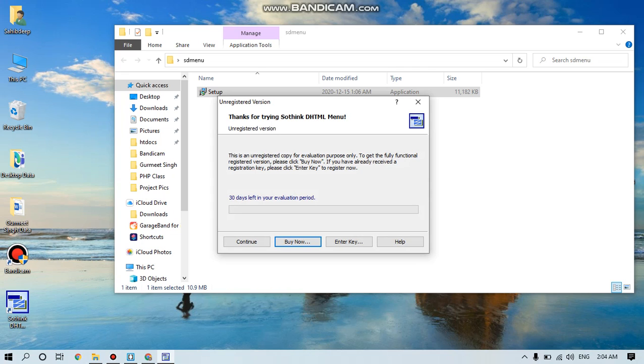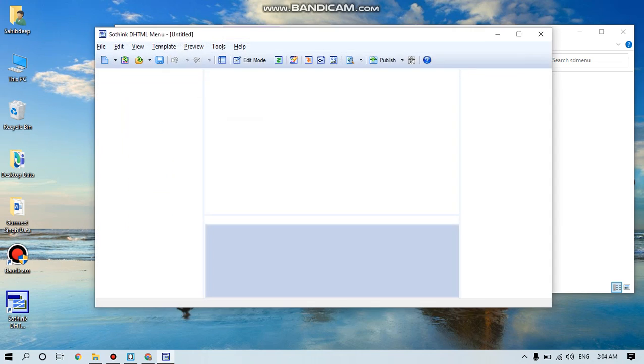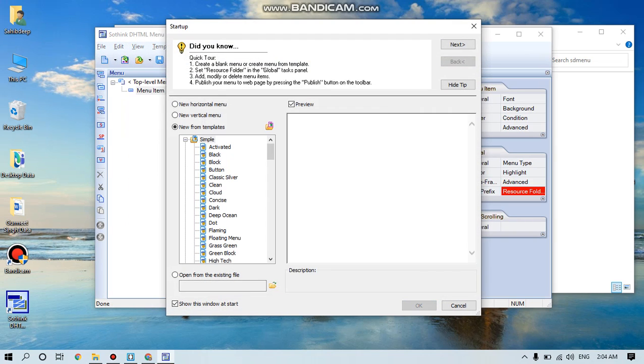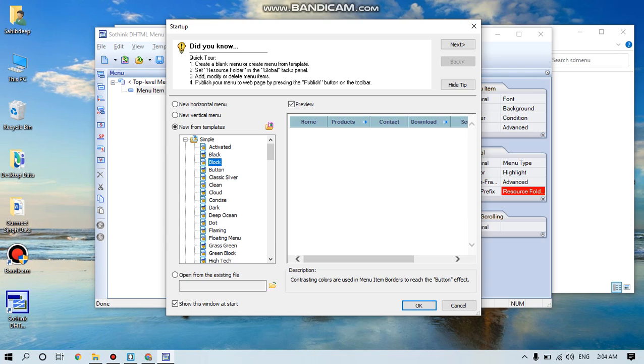So as we know that it's a trial version, we can click on continue. So this is the software and these are the designs of menu bars. We can use one of them. So I am going to use this.